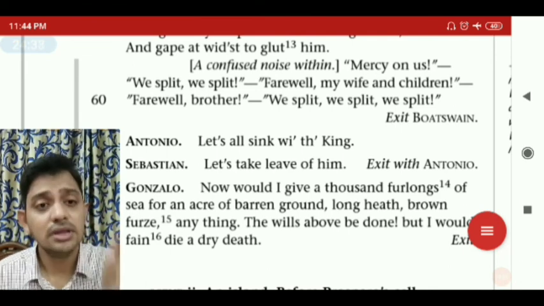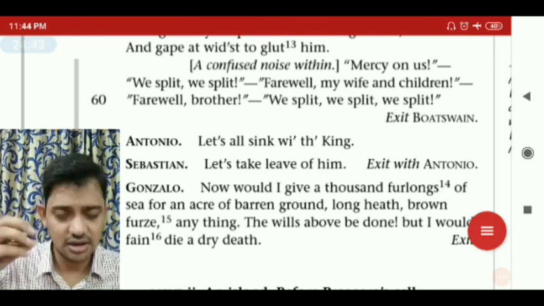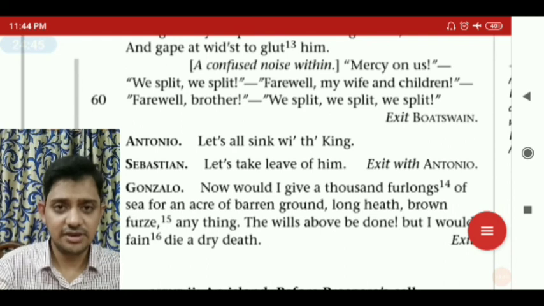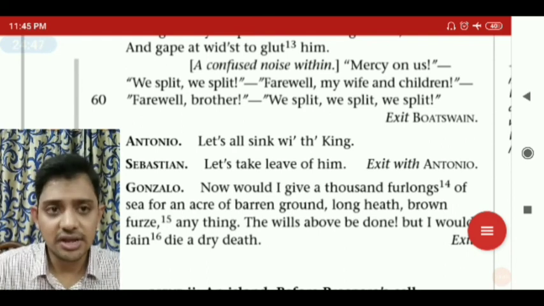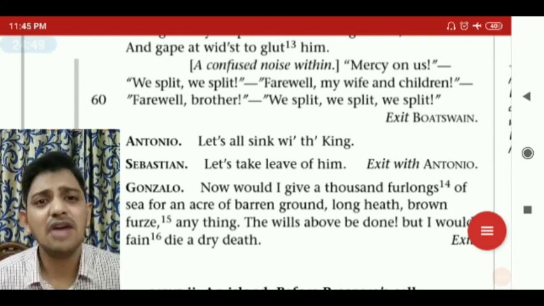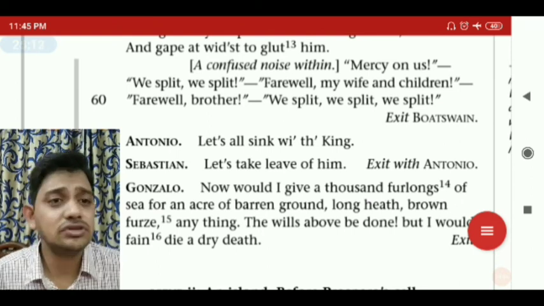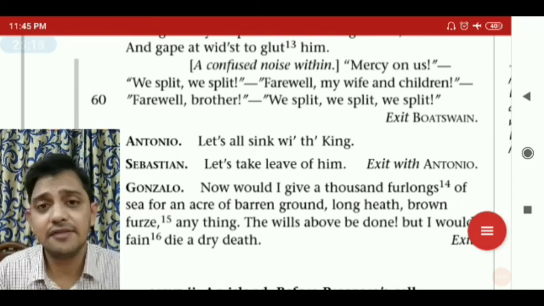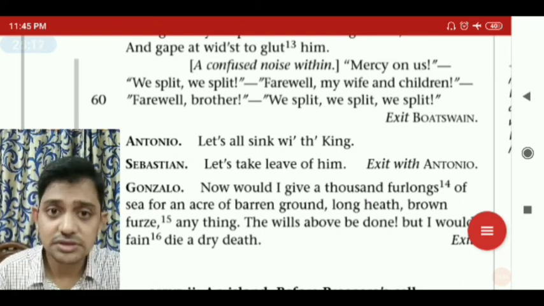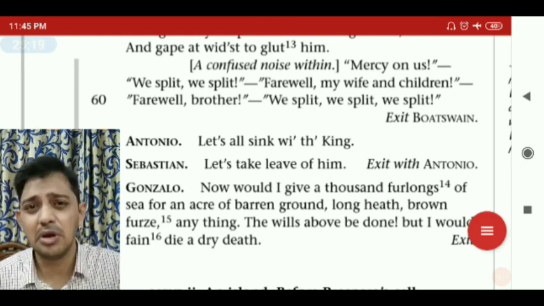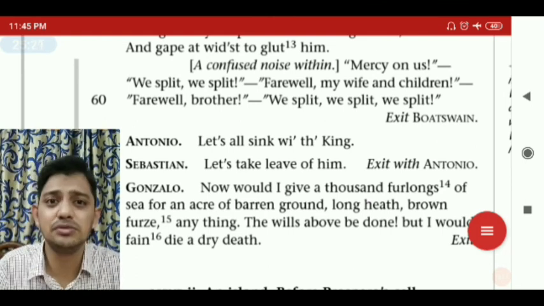I know the will of God would be done. If we are destined to die by drowning, I know that we would die, but I would fain die a dry death. I would be glad to die dry if I could get an acre of ground, whether it is barren ground, no use, no plant to be of use, but I would die there, not by drowning.